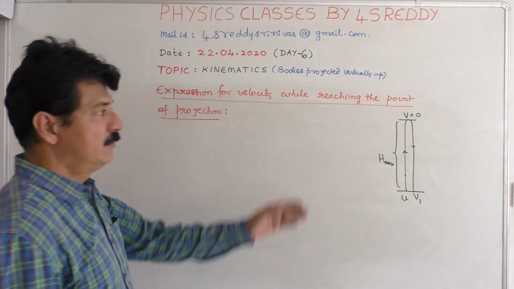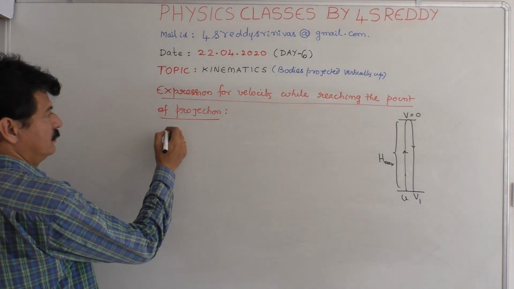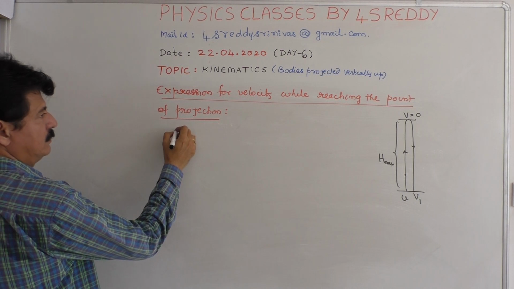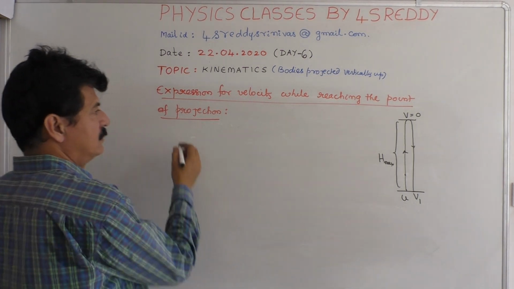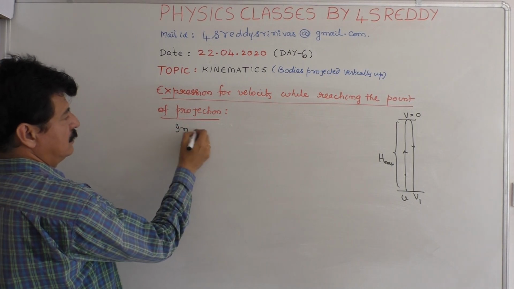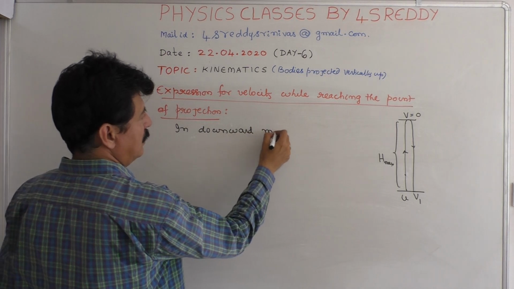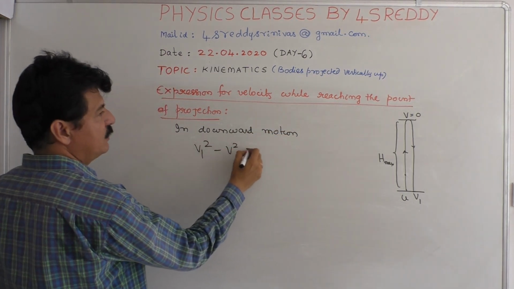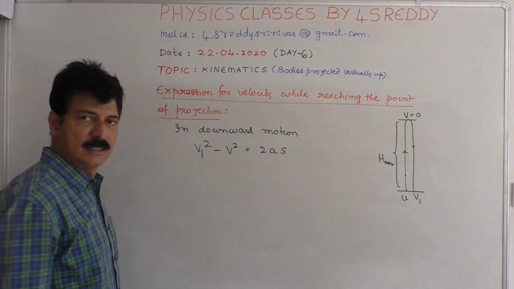So, first thing, whenever you consider this point in downward motion, what are you going to get? v1 square minus v square is equal to 2as.